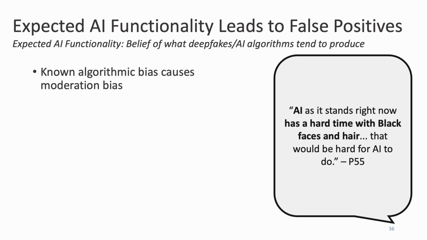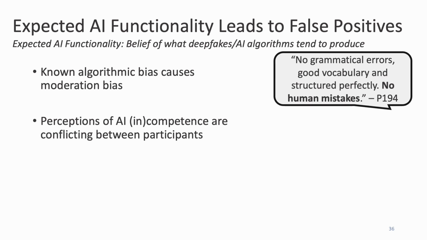Participants noted that algorithms may be biased and poorly represent certain identities. Thus, seeing a realistic profile of such an identity is considered to be less likely to be artificially generated. For example, upon seeing a realistic profile of a black person, one participant notes that AI has a hard time with black features, implying that this profile is likely real. More generally, participants' perceptions of AI competence often led them to believe that high-quality or low-quality profiles were artificial. However, they often disagreed of which should be artificial.